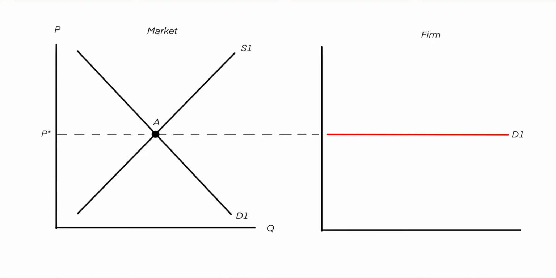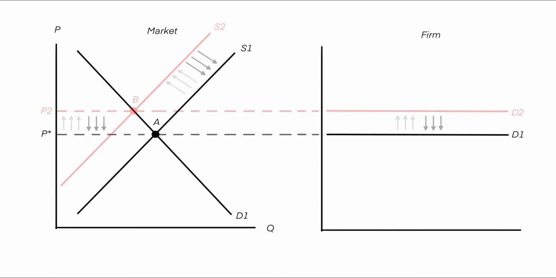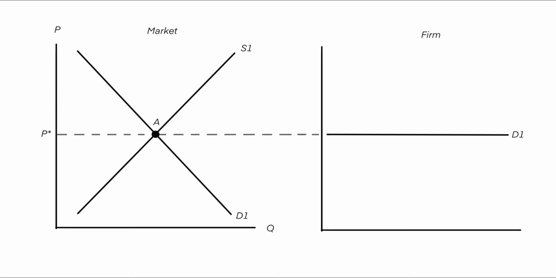The perfectly elastic demand in this market eliminates competition between producers in two primary ways. First, if the firm in question increases their price to P2, buyers will simply change their supplier, as all goods are homogeneous. The firm that increased prices will then face a contraction in demand, forcing them to lower their price back to P star. Firms in this industry hold little market power and are unable to accommodate excessive demand.